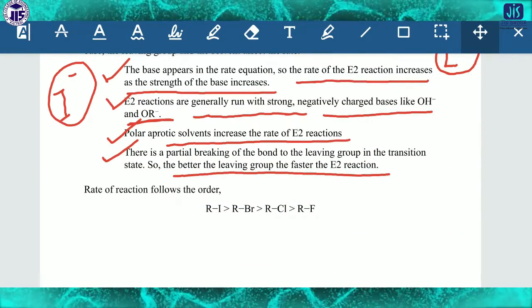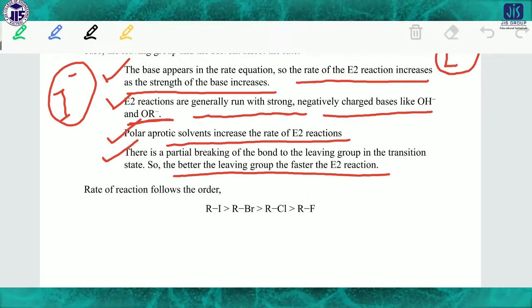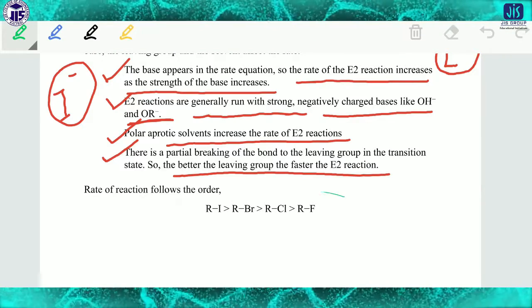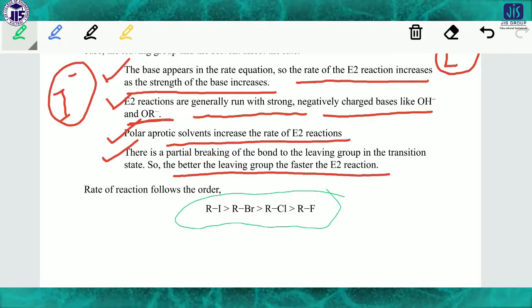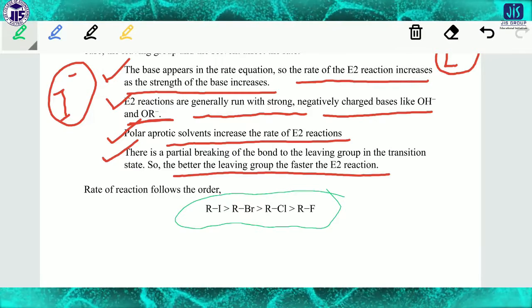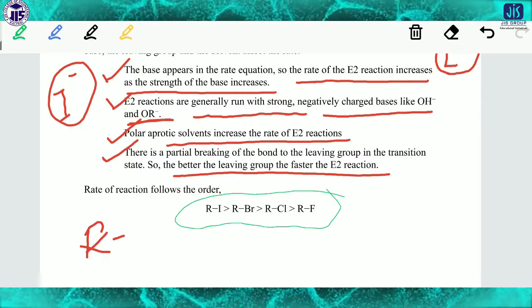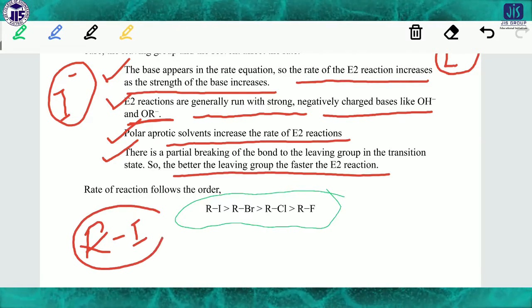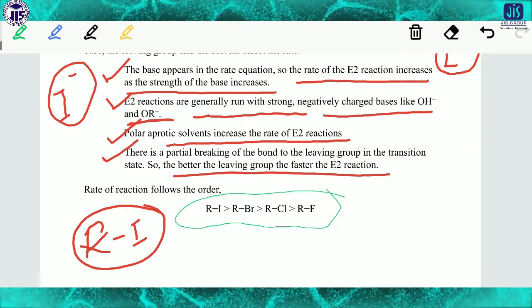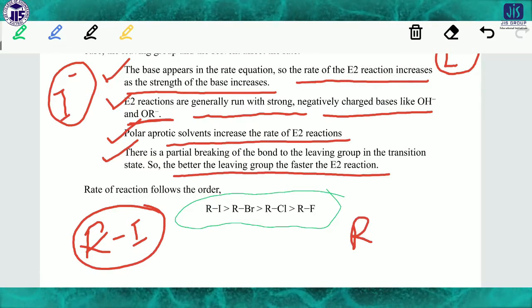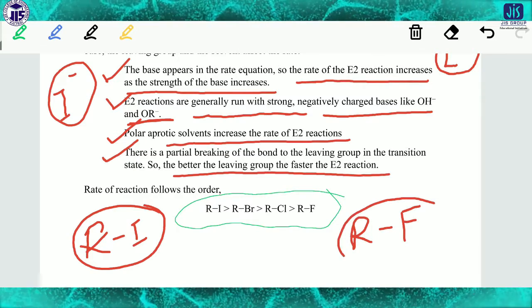Look here, the same thing I told you: RI, RBr, RCl, RF. In RI, the bond is weaker because I has a very large size. In RF, the bond is very strong. Why?